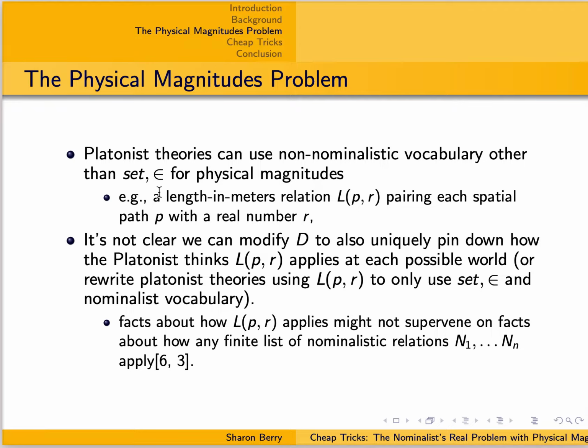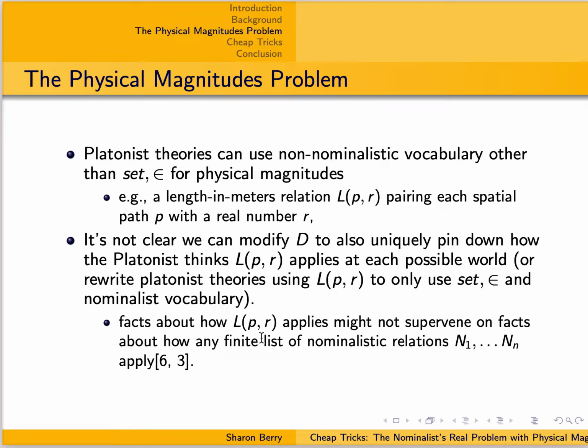Platonist theories don't just use set and element, the notions we know how to deal with in our paraphrase strategy. They can also use other language, in particular, to talk about physical magnitudes. They might use this length relation, the length in meters relation, that pairs each spatial path with a real number. And it's not clear that we can modify our description to pin down how this length in meters relation applies in terms of nominalistic stuff in the way that we did pin down how set and element are supposed to apply in terms of nominalistic stuff.